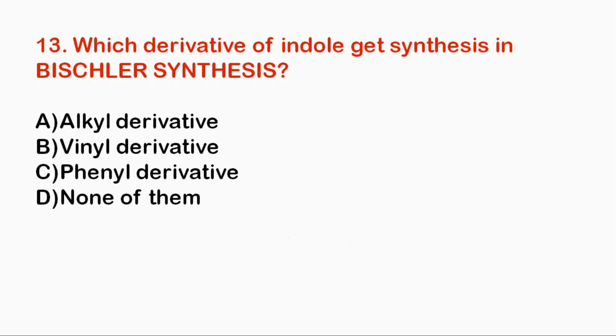Next question. Which derivative of indole gets synthesized in Bischler synthesis? Alkyl derivative, vinyl derivative, phenyl derivative, or none of them. So the correct option is option number C, phenyl derivative, because in Bischler synthesis addition of phenyl occurs at position number 2 in indole, and it is a mechanism of synthesis of indole also.